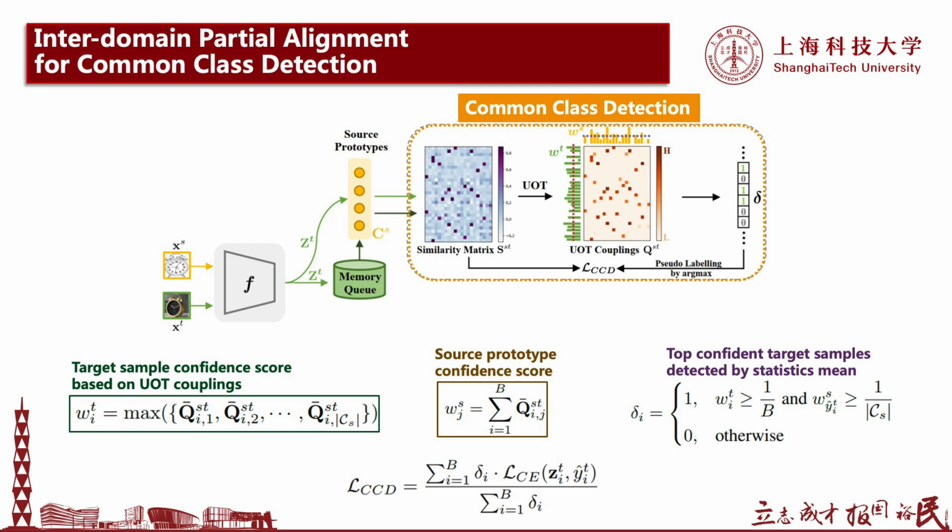Then, we calculate the confidence score of target samples and the source prototypes based on the couplings. The larger score means it is more likely to be a common sample, and then the top confidence samples are detected by statistics mean and assigned with pseudo-label for partial alignment.